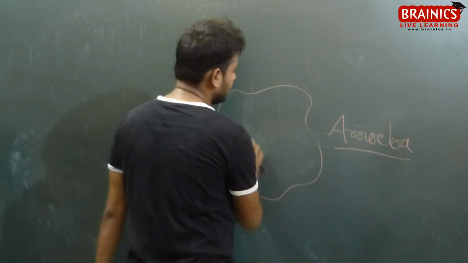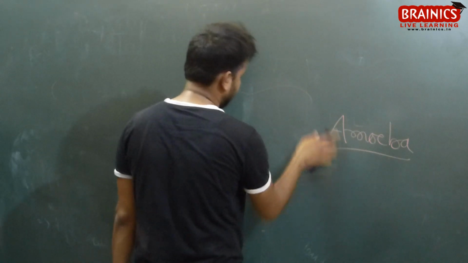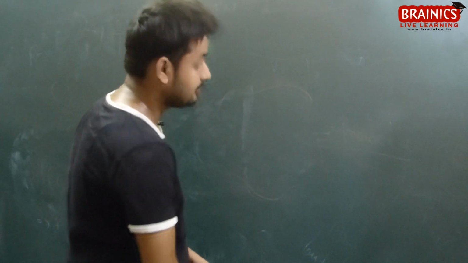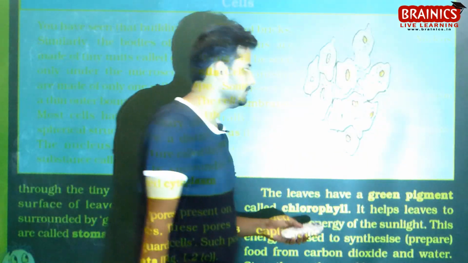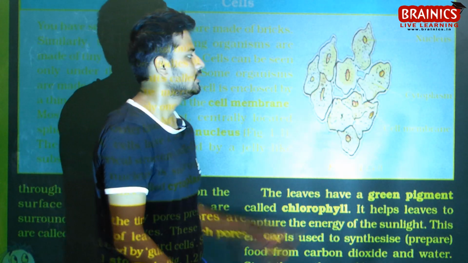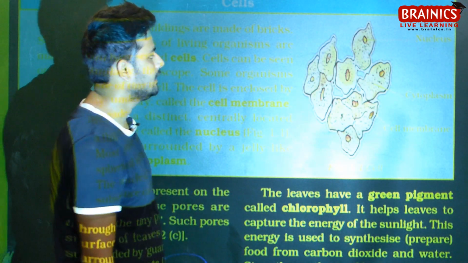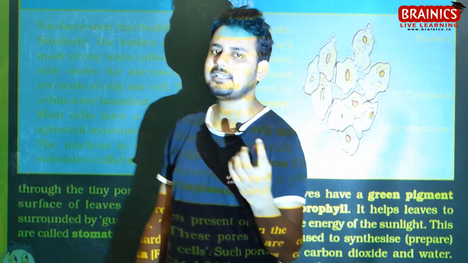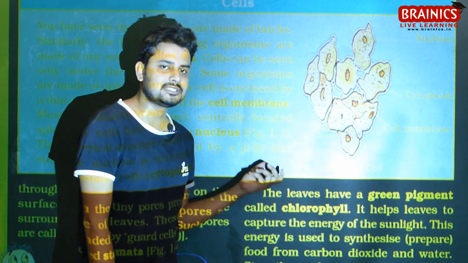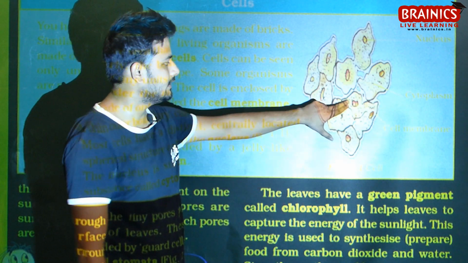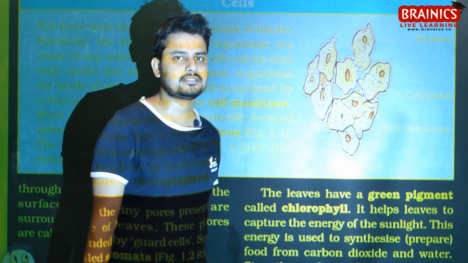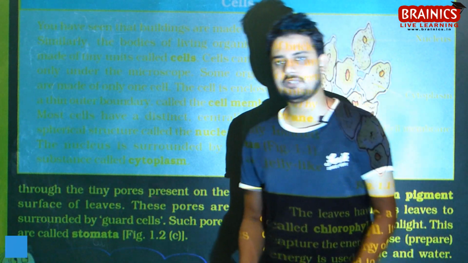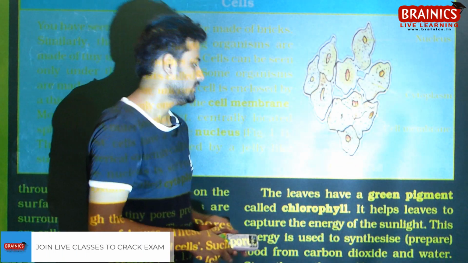This is given in your book, so kindly note down the example of amoeba. Okay, let's move ahead. See, this is amoeba. Amoeba has cytoplasm in it. Cytoplasm is a dense liquid present inside a cell, which helps in digestion. And this part is called the nucleus, like the brain of our body. So the nucleus is the brain of the cell, which controls all the activities of a cell.